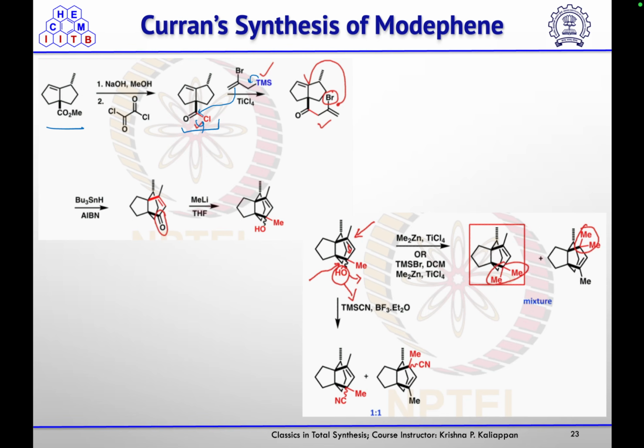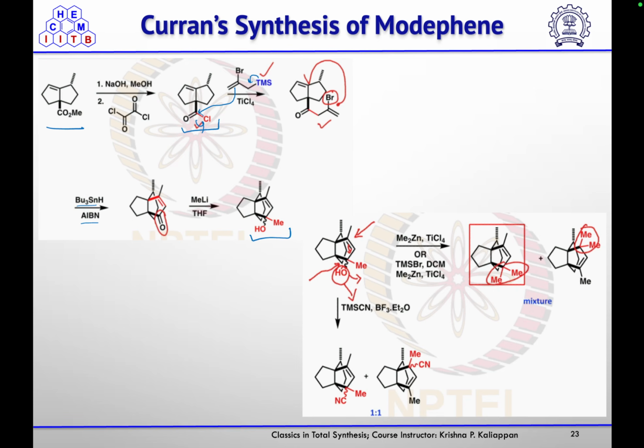Then again, as the bromide is in the correct position and only one bromide was there, on treatment with tributyl tin hydride and AIBN, radical will generate. It will undergo the addition to give you this 5-hexabric product, and then on treatment with methyl lithium with this ketone, you will get this tertiary alcohol.